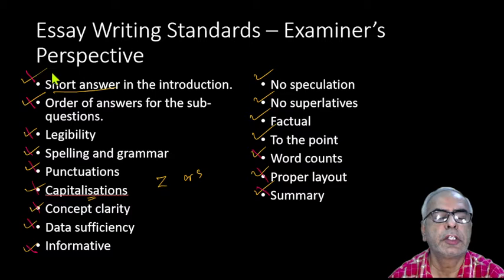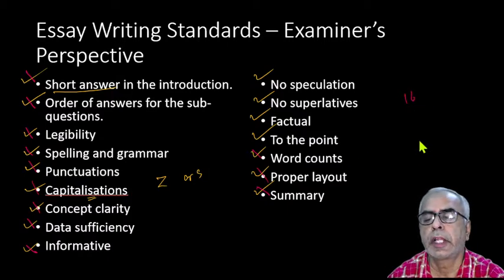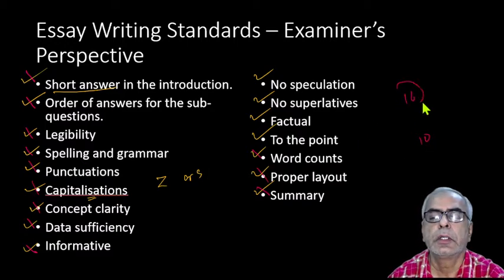Okay, you just imagine how many points are there: 1, 2, 3, 4, 5, 6, 7, 8, 9, 10, 11, 12, 13, 14, 15, 16. In fact, I wanted to give the whole 10 marks for this. But if he had given all these 16 points, I would have given 10 marks.